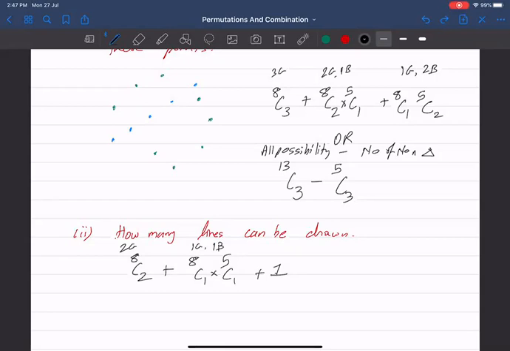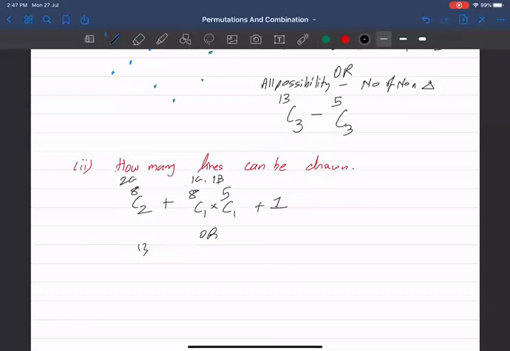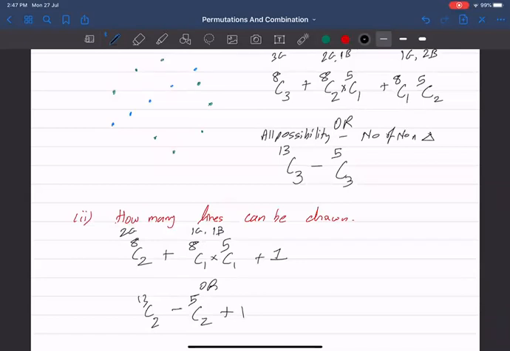So this is how you can do by method 1, or you can do all possibility. So that is a very easy way of handling all possibility. This is all possibility minus definitely what will not make a line, plus 1. Why plus 1?